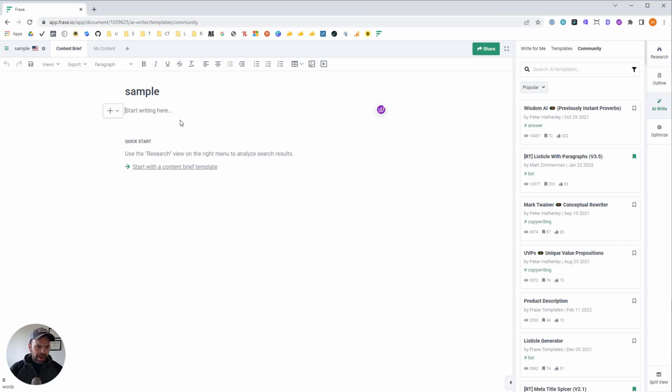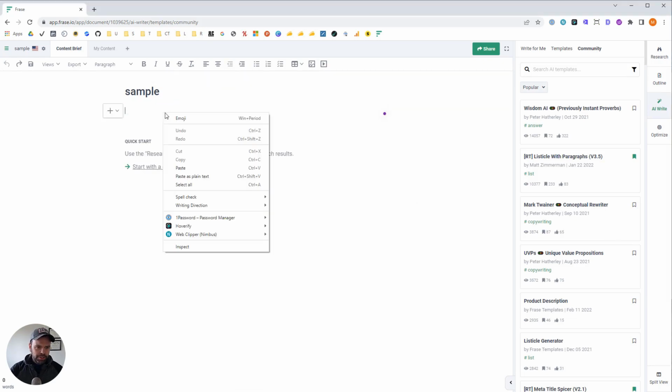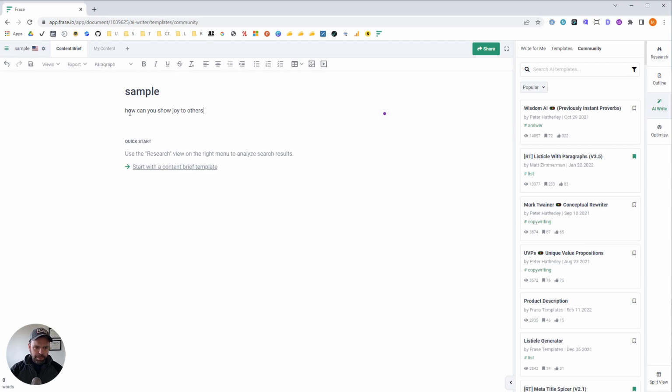I've got a bunch of different topics. I want to write about the concept of joy. So we have a sample query here: How do you show joy to others? But we're going to expand this and get some different ideas on this.